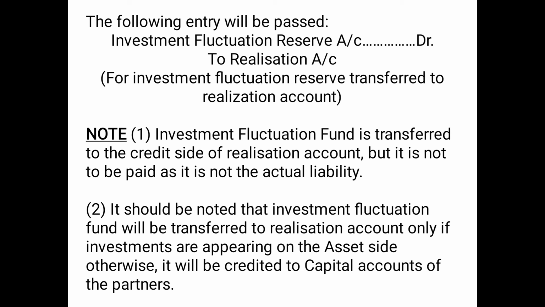Note number 2, it should be noted that investment fluctuation fund will be transferred to realization account only if investments are appearing on the asset side. Otherwise, it will be credited to capital accounts of the partners. Easy, children? So these are the adjustments discussed in this video. Further, I hope these are clear to you, children.